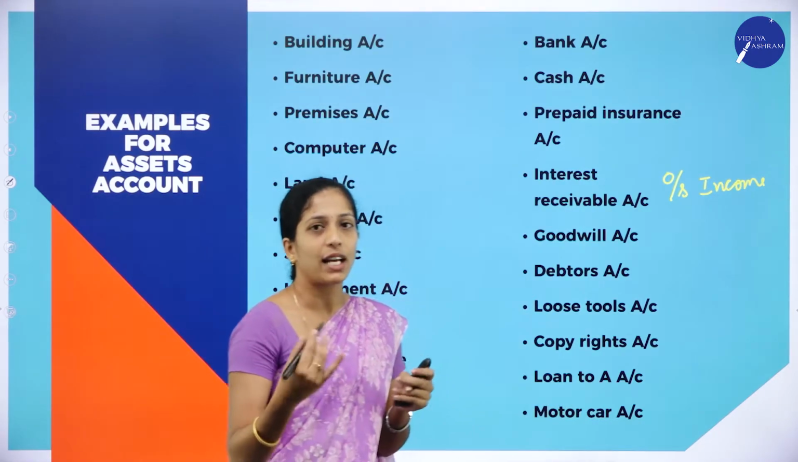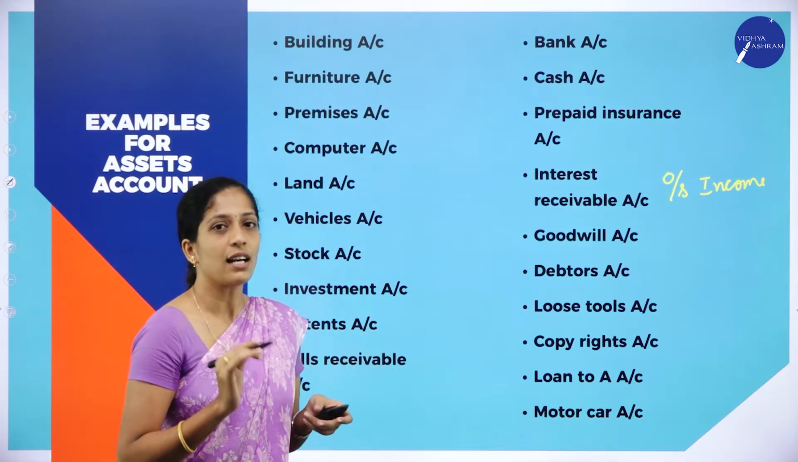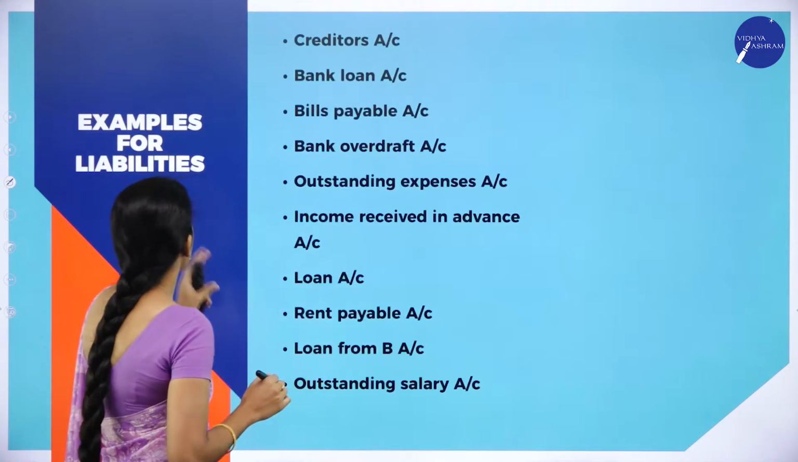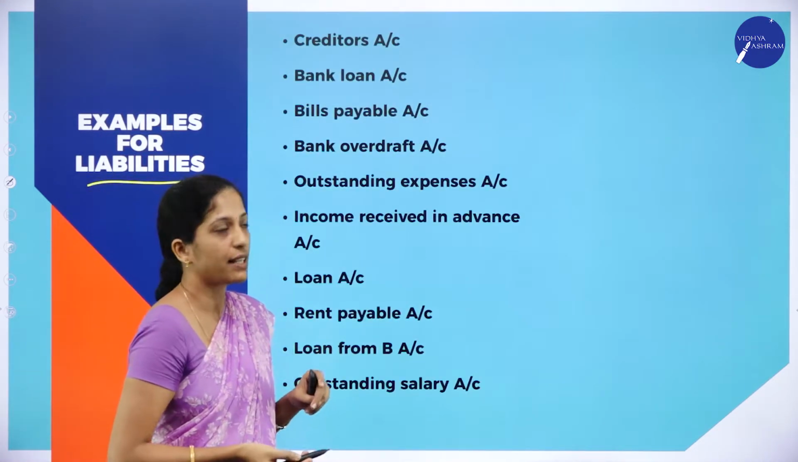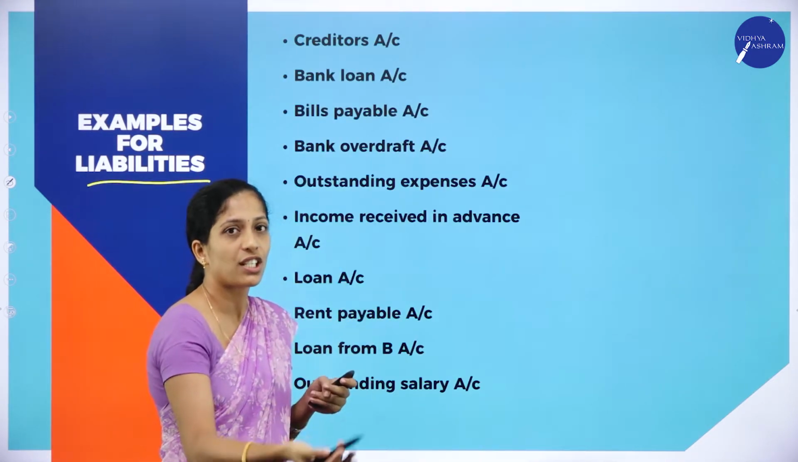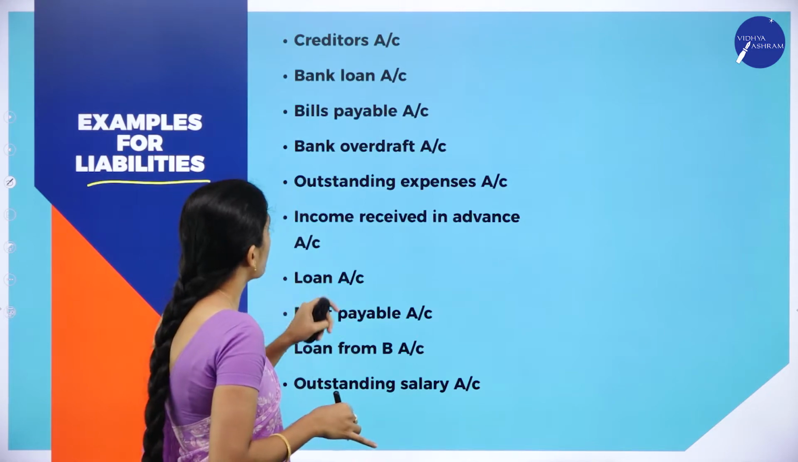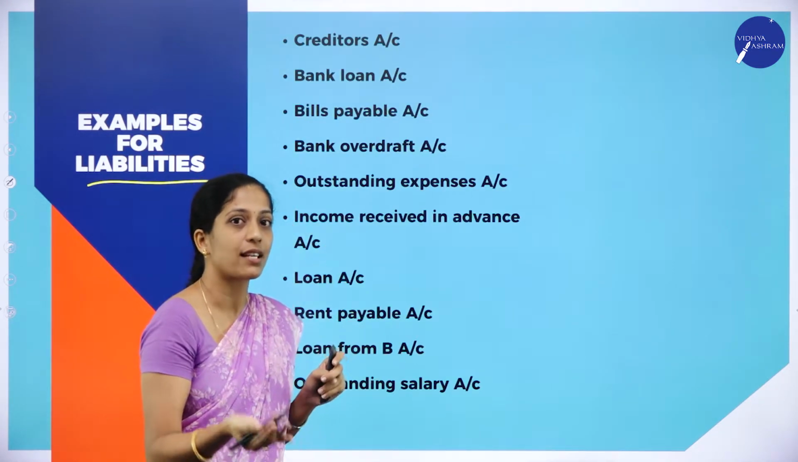Then motor car is nothing but all the vehicles, so it comes under assets. Next, examples for liabilities. Let's say what are the liabilities. That is creditors, bank loan, that is the loan which is taken from bank. Next, bills payable, bank overdraft, outstanding expenses.